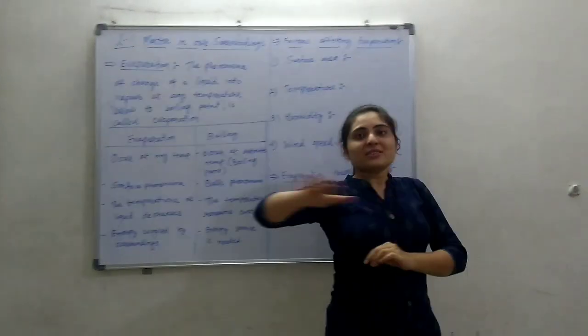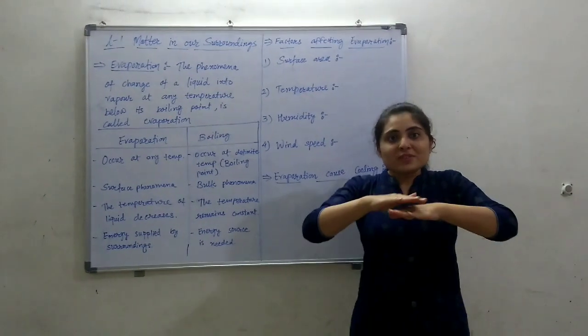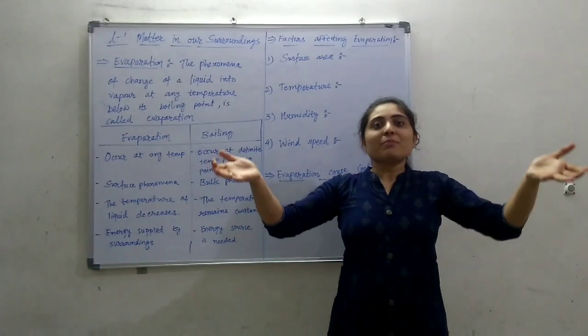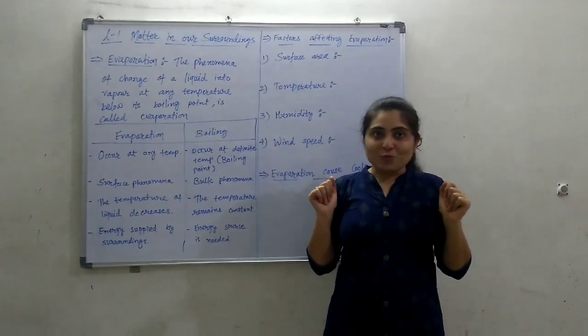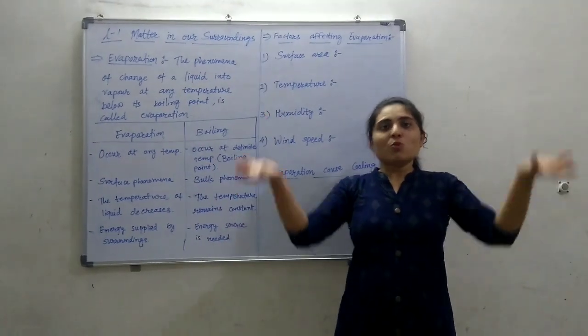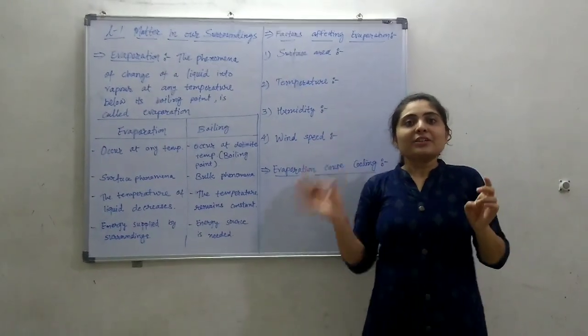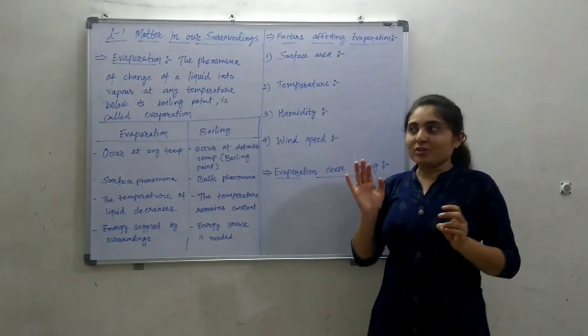See, evaporation is a surface phenomenon. So if the surface area is more, there will be more place for the particles to convert into vapor form. If the surface is more, evaporation will be more. So an increase in surface area increases the evaporation process.